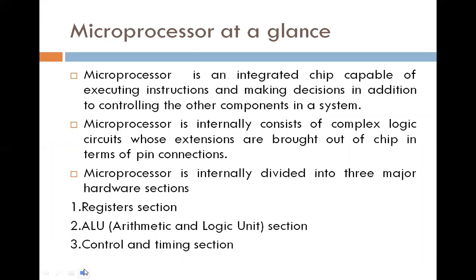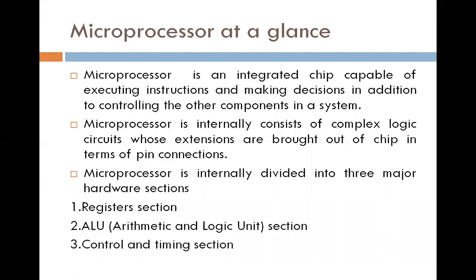Then next, microprocessor at a glance, that means the basic idea, otherwise basic block diagram of microprocessor. Microprocessor is an integrated chip capable of executing instructions and making decisions, in addition to controlling the other components in a system.